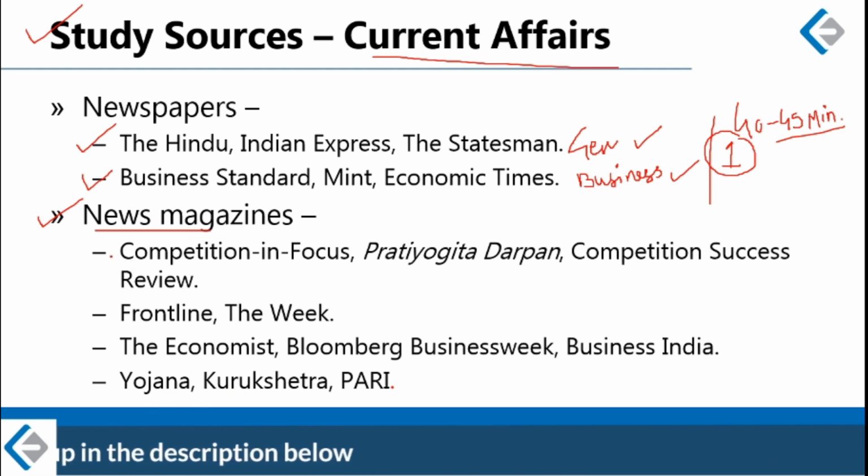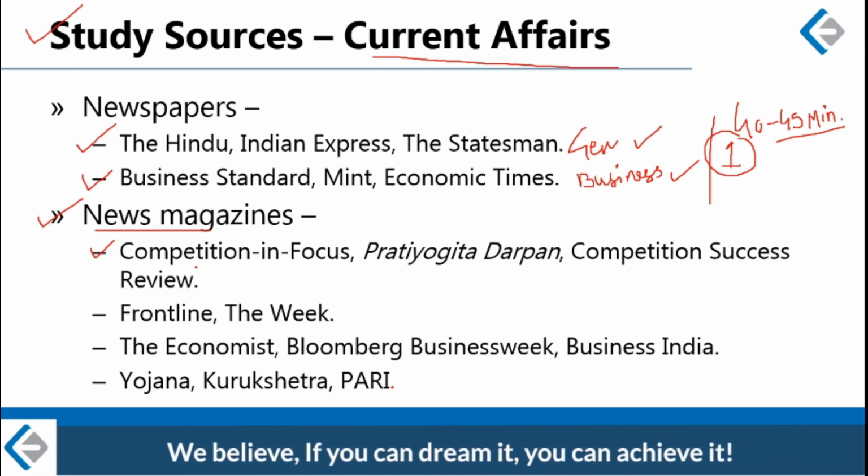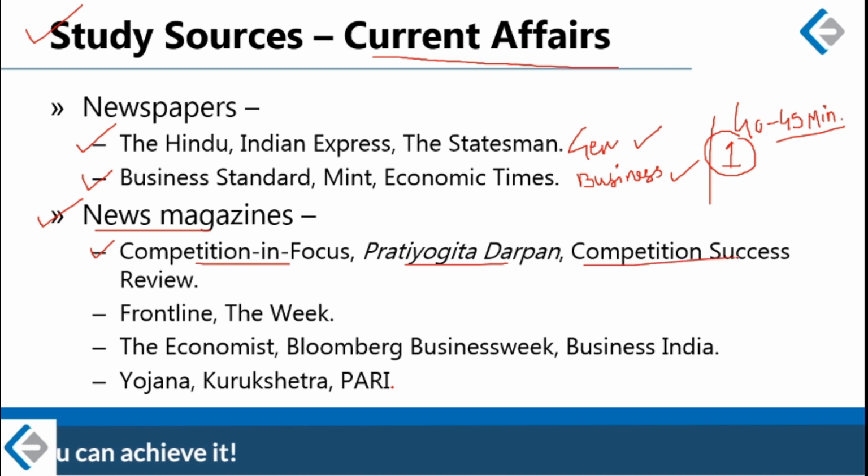Alright, so in row number 1 I have given the names of 3 good quality news magazines. You can pick up any one of them. Competition in Focus, this is by Arihant Publication, then Pratyogita Darpan and Competition Success Review.